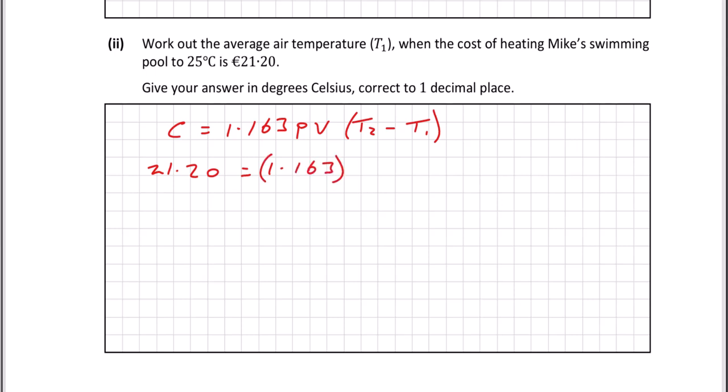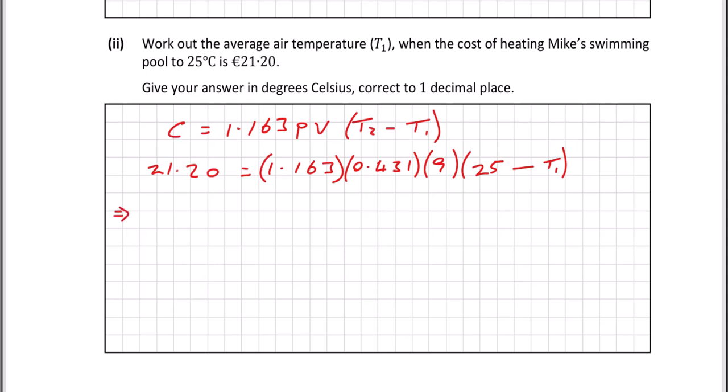1.163. We've got to multiply that by P, which is 0.431. We've got to multiply that by the volume, which is 9. And then we've got 25 degrees C is what he wants to heat it up to. And we've got to work out the average air temperature, which is T1. So we have an equation here. We have everything in the equation except for one thing, and that's T1. So we can isolate that.